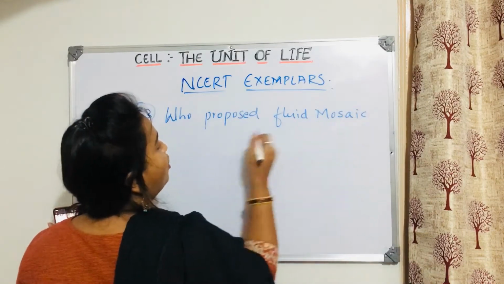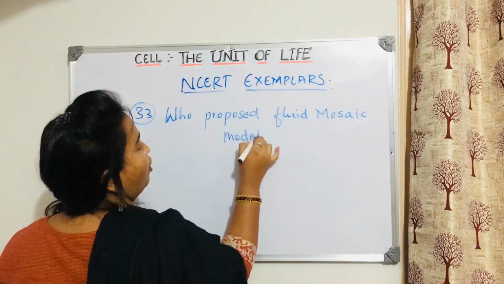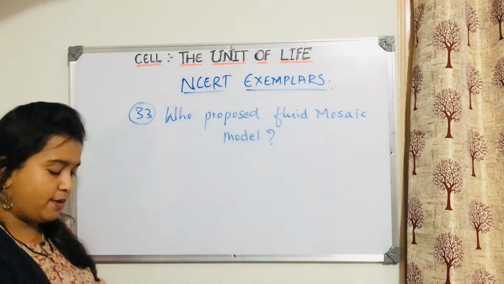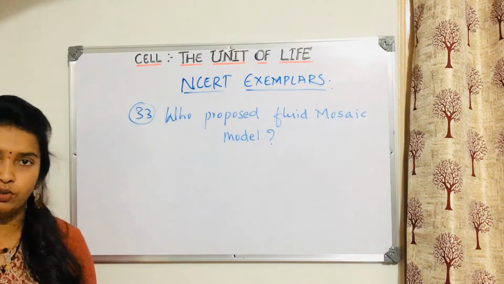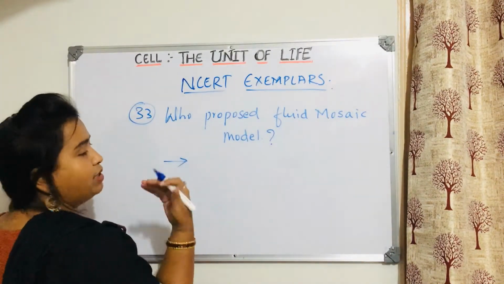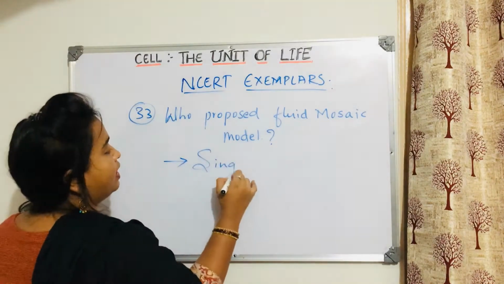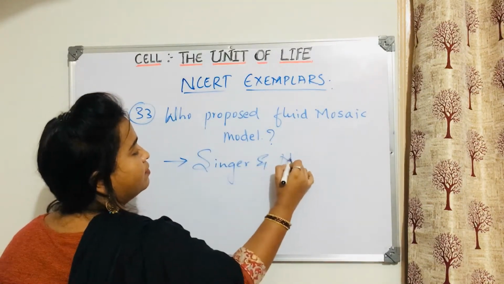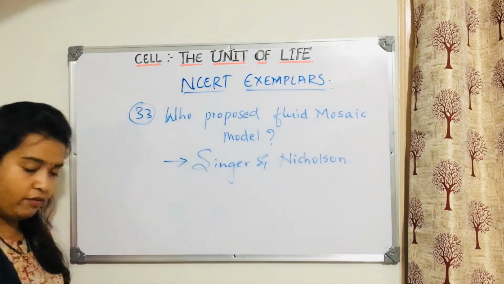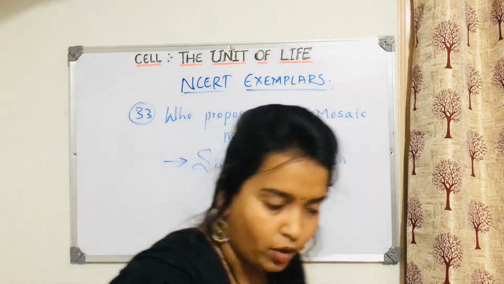The fluid mosaic model depicts the structure of the plasma membrane. So who were the scientists? You people know very well. I'll just write the answer. It is Singer and Nicolson. For those who don't know, you should be well versed with these names. Okay, take it down.